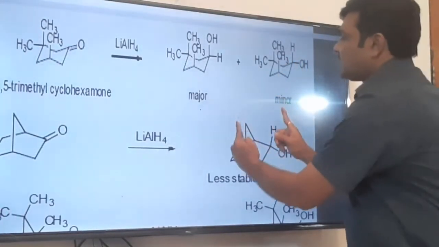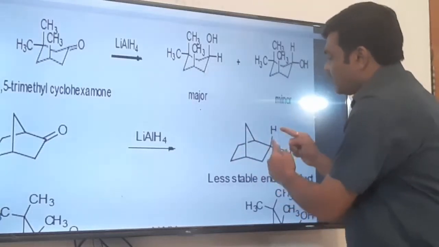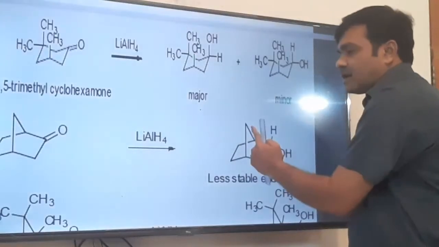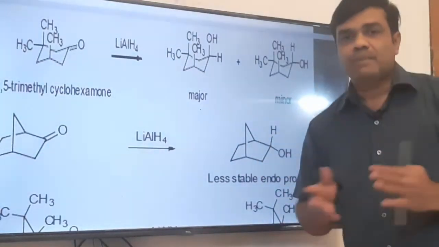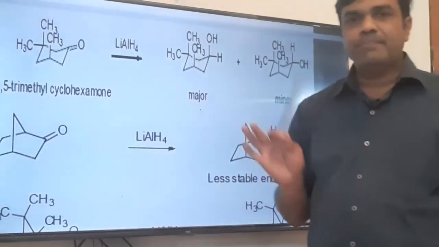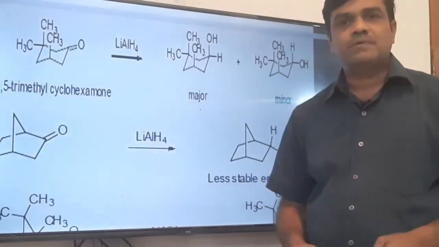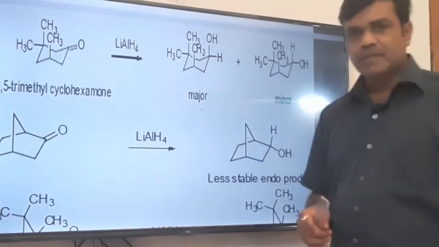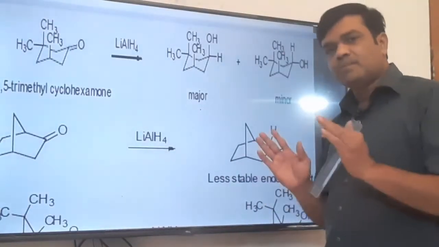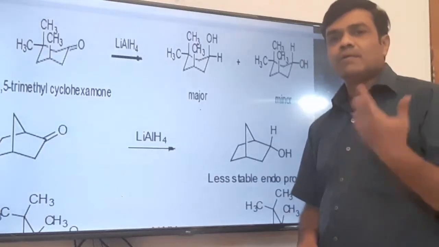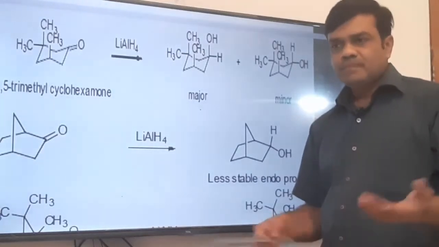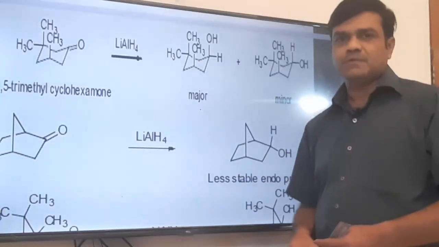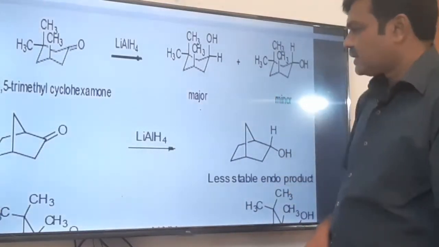So there will be a 1,3-diaxial interaction between the OH group of this carbon and the hydride ion from the third carbon. So a 1,3 dipolar flagpole interaction will take place. Remember, as far as possible, you have to keep the OH group at the equatorial position. Whatever the bulkier group may be, you have to put it at the equatorial position. However, lighter functional groups or lighter atoms like hydrogen should be on the axial position to get the stable molecule.